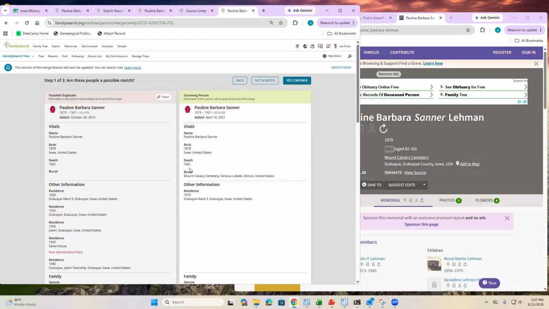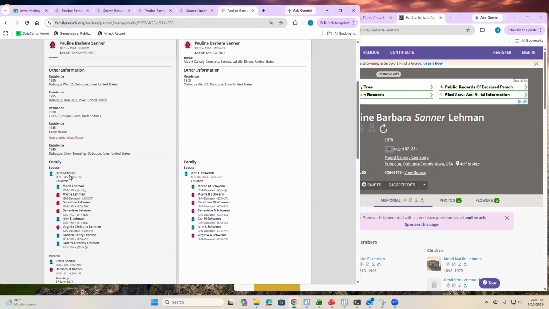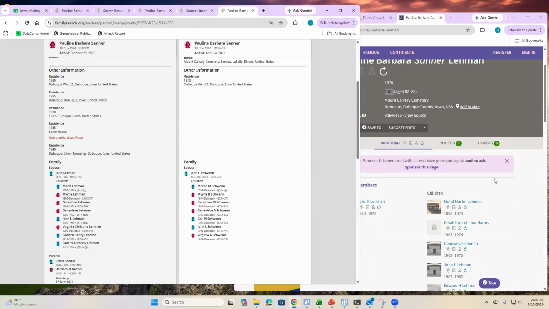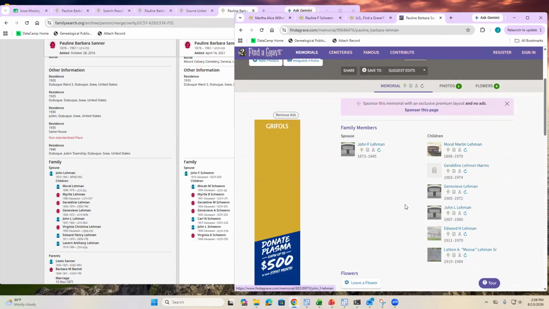So you can see there they have the same information. She was living in Dubuque in 1920, Dubuque in 1910. Here she is. So it looks like we're probably going to need to merge her spouse too. Yeah, you can see over here that it's Lehman, not Schwen. Let's see. Yeah, John Schwen. I didn't even notice that. So it looks like in the census we had Schwen, which is why it didn't pick these up.